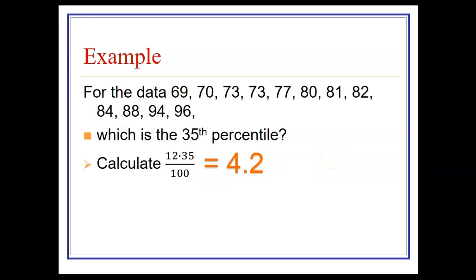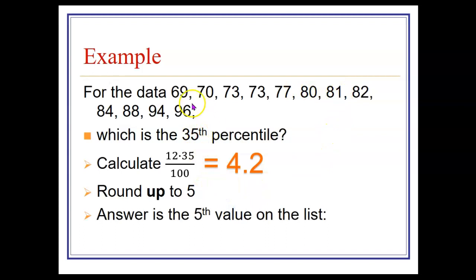So since that's not a whole number, we round it up to the next highest whole number, which would be 5. And that tells us where to look on this list for the final answer. It's the 5th number on the list. 1, 2, 3, 4, 5. So it looks like the 5th number on the list is 77. So it's 77 that corresponds to the 35th percentile.